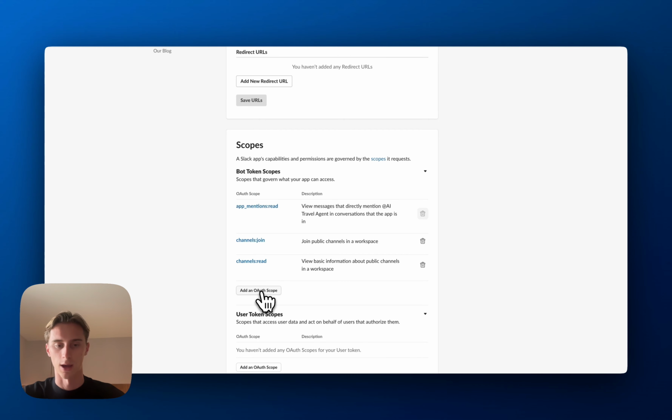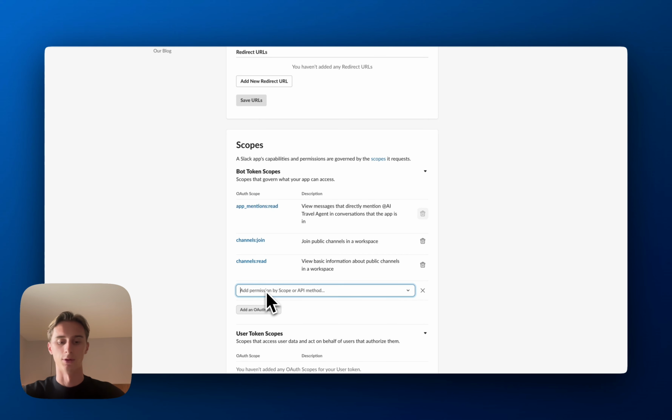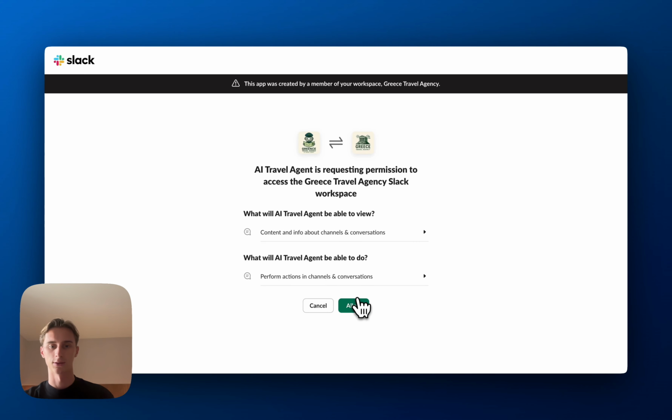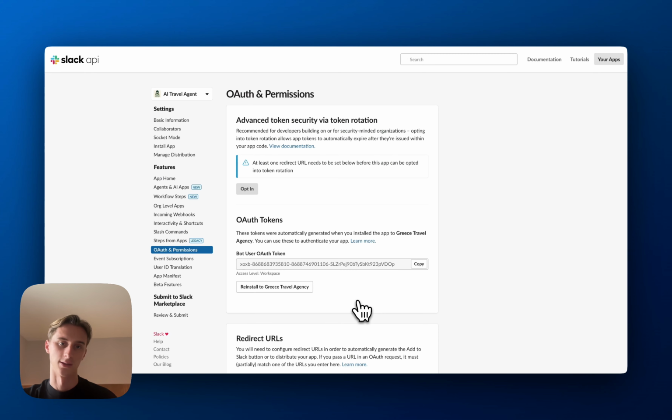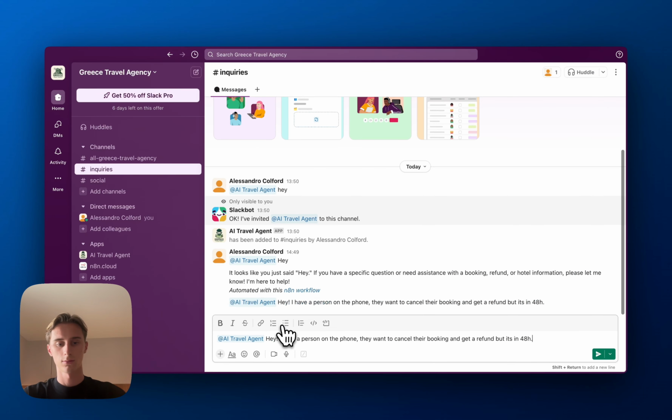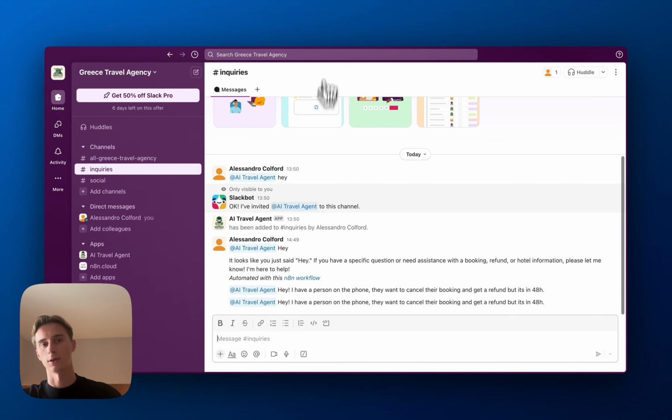Here we have to add a new OAuth scope, and we're going to write chat write, and that's it. Now we have to reinstall the app so that the change takes place, allow it, and then we can test it again. So let's go back to Slack and ask the same thing. Go back to the executions, it will show up automatically. We already got the reply, so here we can see that the app replied.